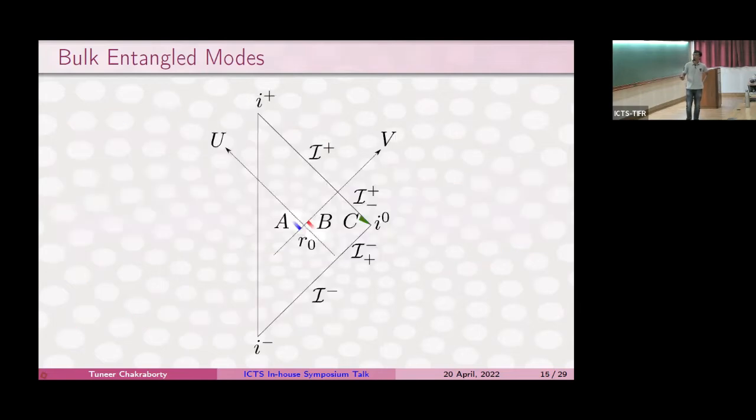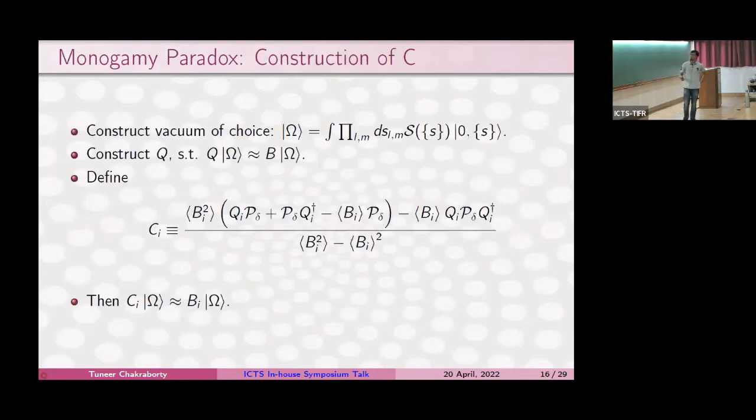Now let's look at a mode C. This is the interesting bit. So how do we form this mode C? What we do is we take this operator Q, which is localized close to the boundary. This is something that we can do because this projector that we have, which is an approximate projector to the ground state of the system,